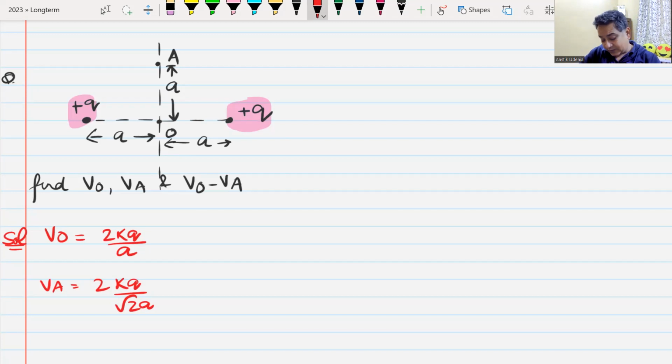But is the electric field 0? No, sir, electric field is not 0, but the potential is 0. So potential has got nothing to do with electric field. If potential is 0, that does not mean electric field is 0. If electric field is 0, it only means that the potential is the same. Do we understand this? Yes, sir. Pakka? Yes, sir.